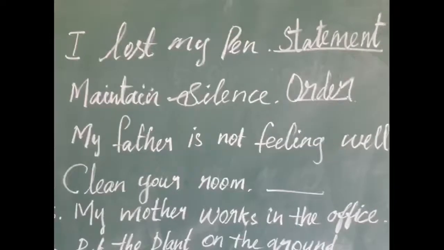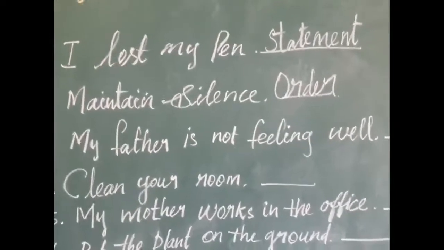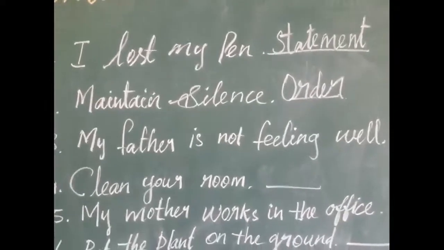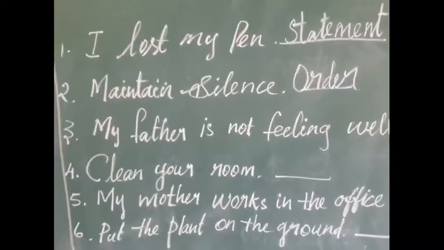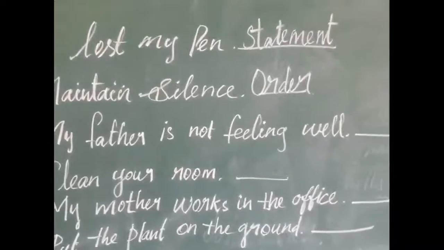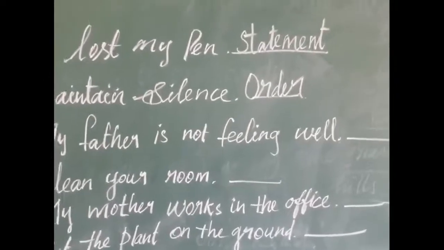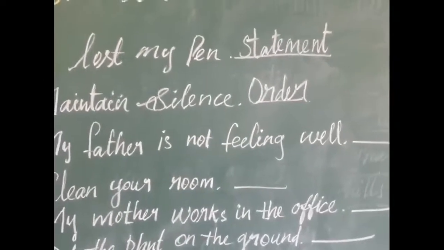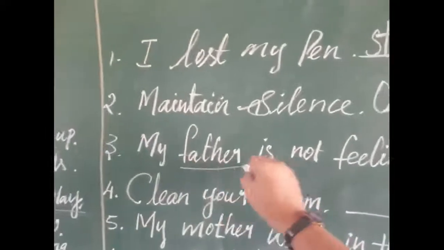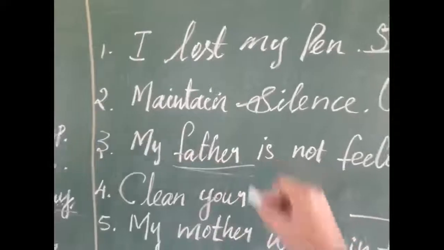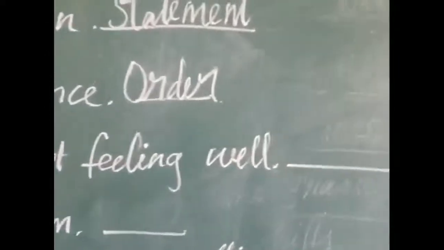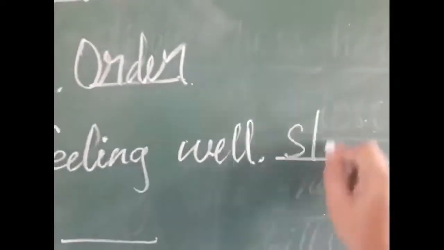Now tell me whether you get some information from this sentence or this sentence asks you to do something. We are getting some information from this sentence. What is the information? That my father is not feeling well. Someone's father is not feeling well. This is the information we got from this sentence. Also this sentence starts with the subject father. Father is a naming word. So here this is a statement. What do we want to write in the dash? Statement.